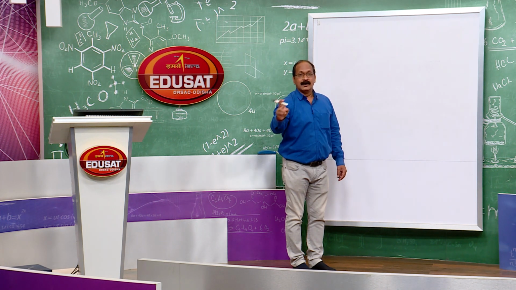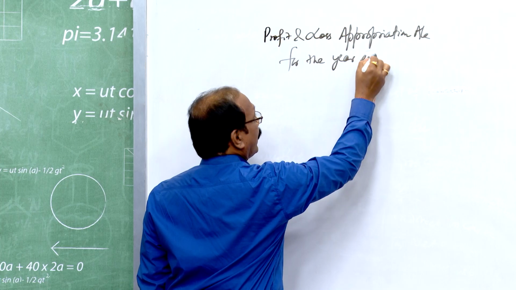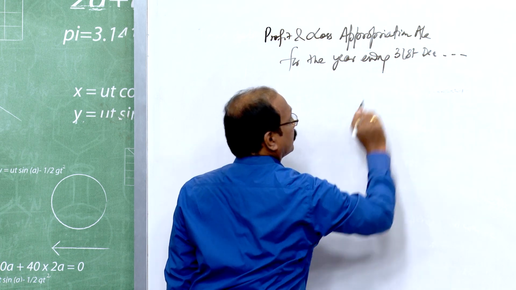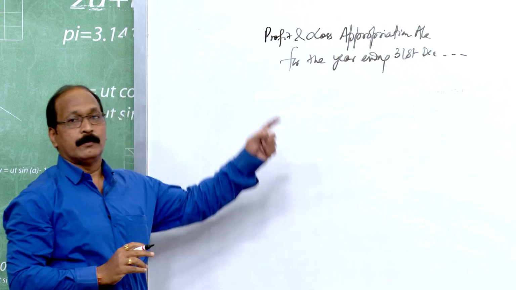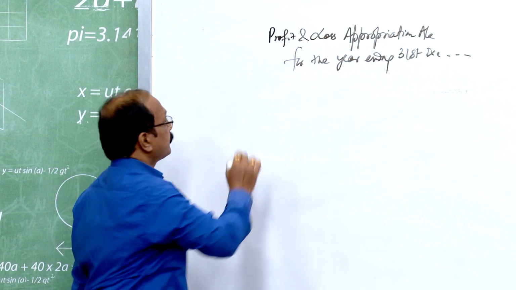Among the partners only. Profit and loss appropriation account for the year ending 31st December or like this. When the date is mentioned, you have to write it, otherwise you have to make it blank.